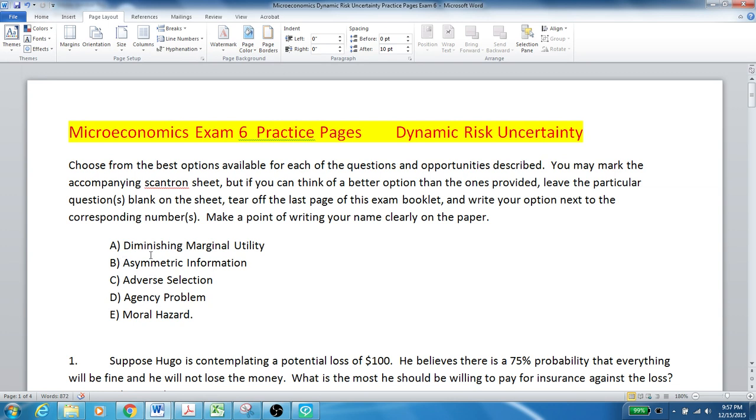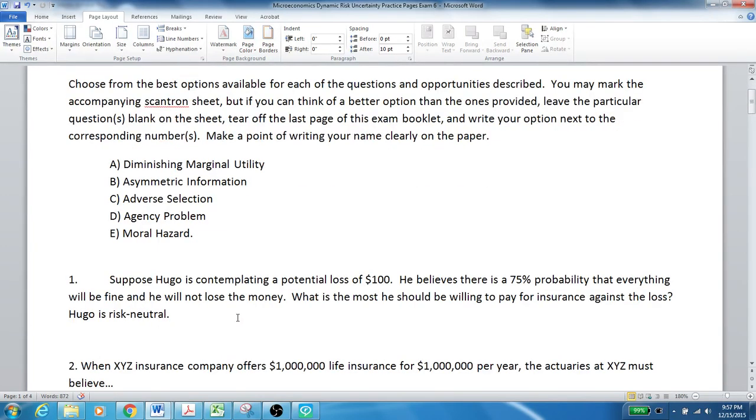Although there's several questions that have these 5 choices as the answers, so you want to familiarize yourself with all 5 of these terms: diminishing marginal utility, asymmetric information, adverse selection, agency problem, and moral hazard. You want to think of examples of each of those so that you'll recognize them when they come. Actually, it starts off with insurance questions, but there's several questions that have one of these as the correct answer. Let's take a look at question 1.